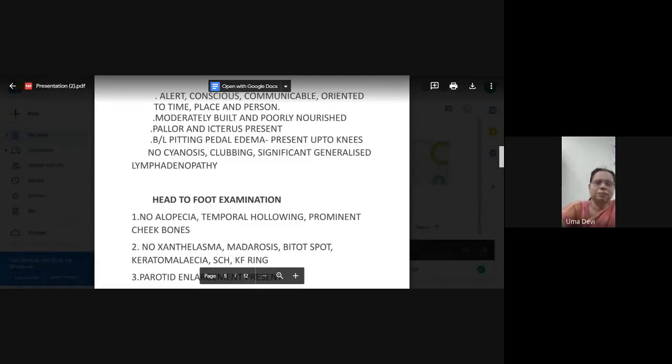Then pallor is present and icterus is present. Why do you think there must be pallor? Patient has bleeding. Also, patient is an alcoholic, so there will be malnourishment. Alcohol per se, what type of anemia will it cause?